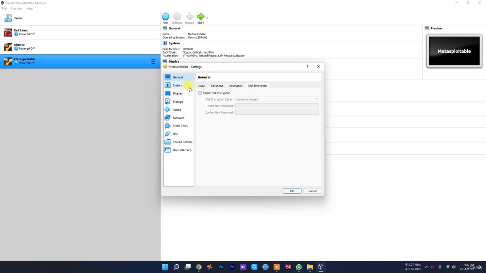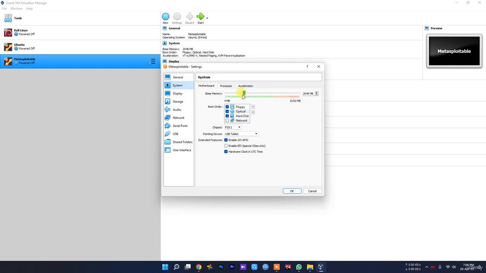So we don't need to change any of this, we need to change in here. You can also give more memory if you want, but we need to give it more CPU power. So it asks you to give more CPU power, so make sure you give more processors. I am using 2, so give it at least 2 processors.